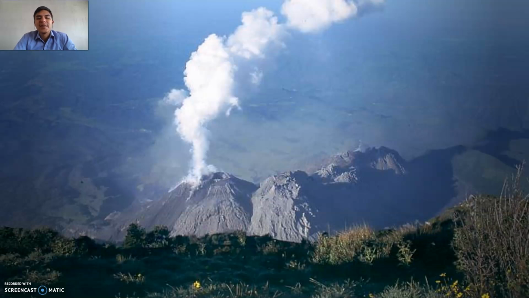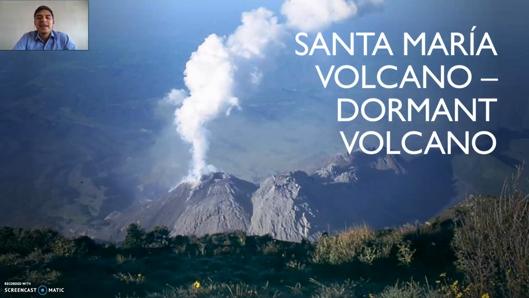Here we have another example of a volcano, the Santa Maria volcano, and we can call it a dormant volcano. And why is that? Because the Santa Maria volcano has little to no activity. So probably there is not a lot of activity right now, but in the future it can become active again.